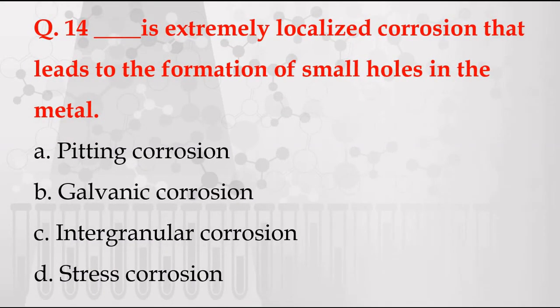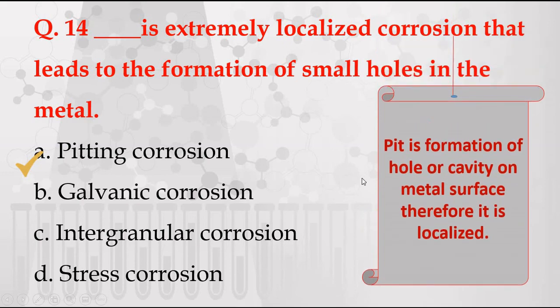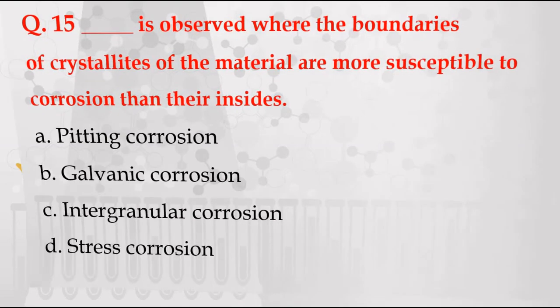Dash is extremely localized corrosion that leads to the formation of small holes in the metal. The options are given. A, pitting corrosion. B, galvanic corrosion. C, intergranular corrosion. And D, stress corrosion. The correct answer is pitting corrosion, because pit is nothing but the formation of hole or cavity on metal surface. Therefore, it is extremely localized. Next and the last question.